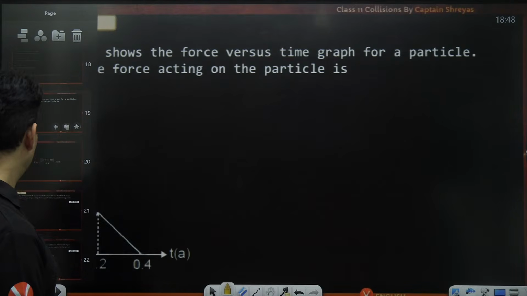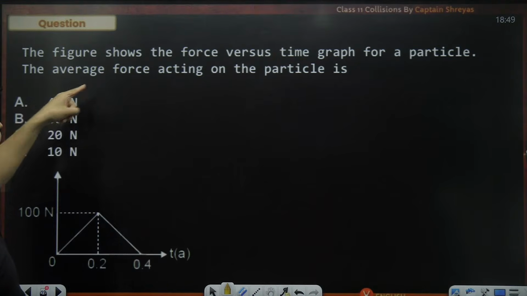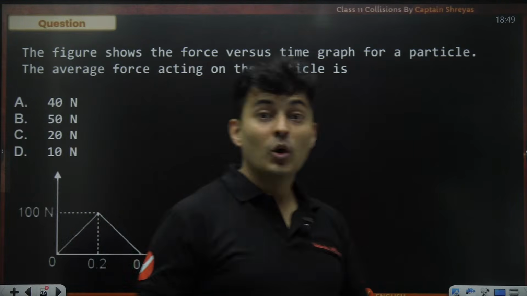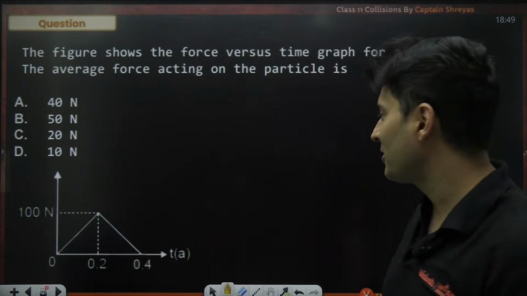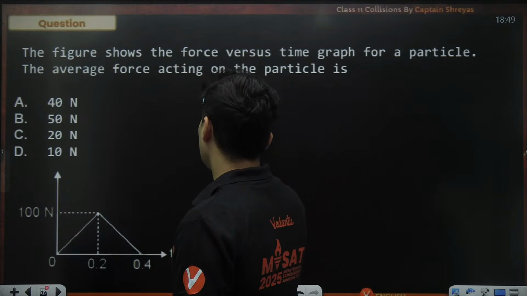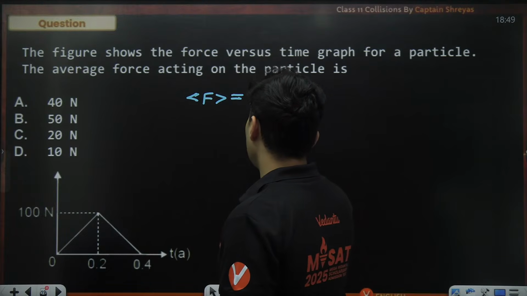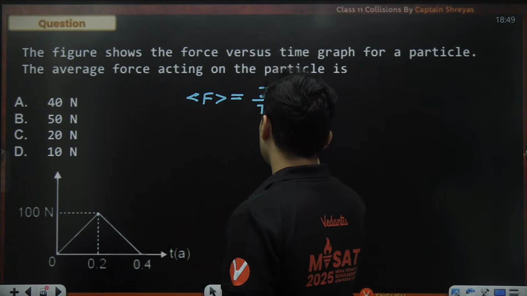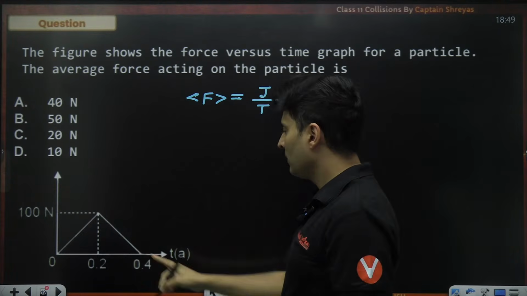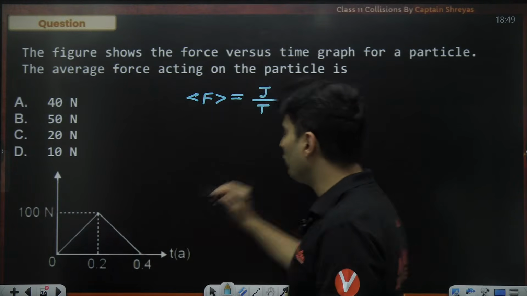Next, the figure shows a time force graph. The average force is how much? The question is, what is the average force? Now, by the definition of average force, whenever I put triangular brackets, it is the average. It is nothing but impulse divided by the time. I know the time here, but impulse I don't know. But impulse I can find from a force graph.